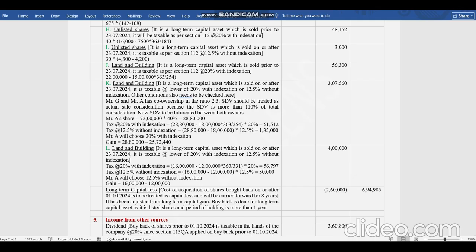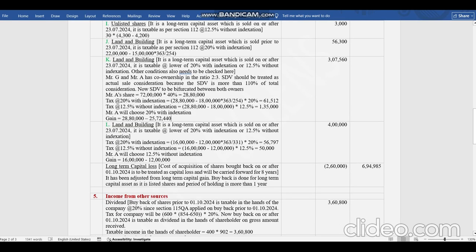So total we will see, and SDV 72 lakh is the consideration now. So 72 lakh will be bifurcated. On that they have to pay tax. Then we will see which option is better for him. So 72 lakh is the consideration, and out of that 72, 40%, 2 by 5 is Mr. A's share. So Mr. A will show 28 lakh 80,000 as fair value of consideration in his ITR. And now on this amount, he will check whether 20% with indexation or 12.5% without indexation should be opted by him.